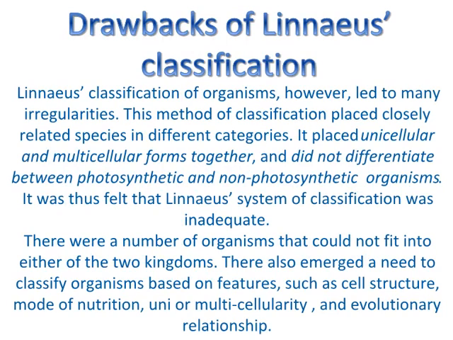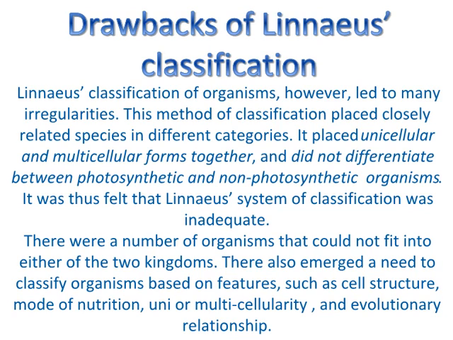Drawbacks of Linnaeus classification. Linnaeus classification of organisms, however, led to many irregularities. This method of classification placed closely related species in different categories. It placed unicellular and multicellular forms together and did not differentiate between photosynthetic and non-photosynthetic organisms.